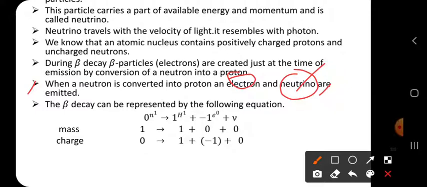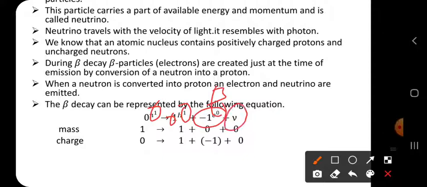The beta decay can be represented by the following equation. See here the equation. It is a neutron, with its charge and its mass indicated. Its mass is 1 unit. It is converted into a proton, having positive charge and mass 1, and it emits a -1 e 0, which is called the beta particle, and a neutrino.